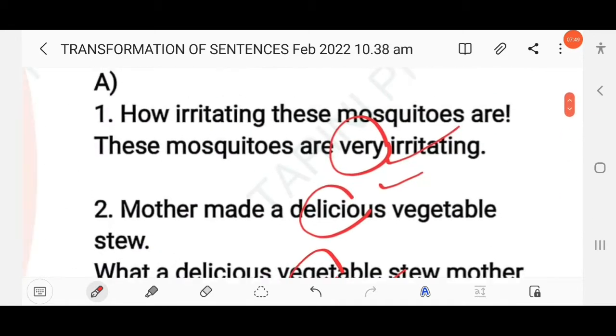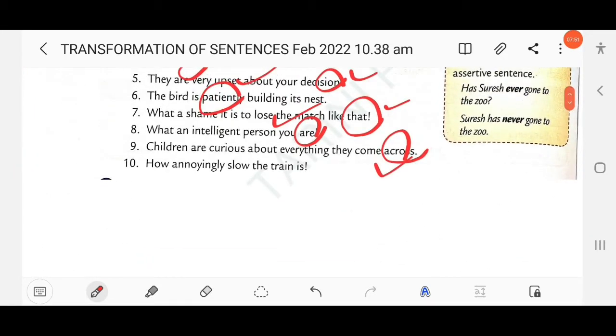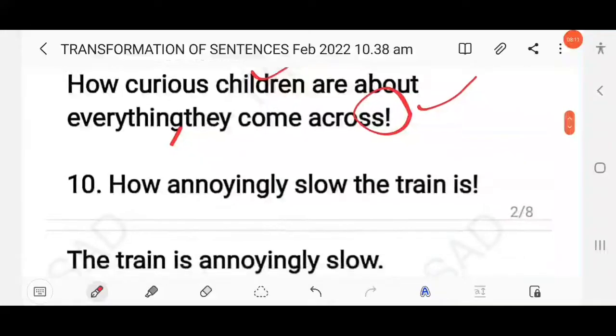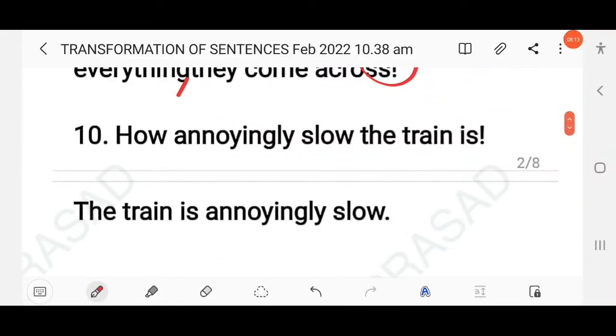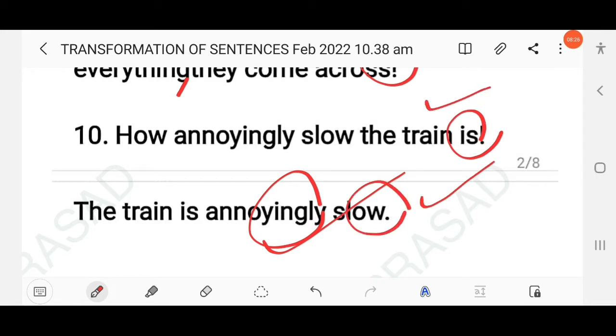Then next question here. How annoyingly slow the train is. Here an adverb is used. So here the answer: how annoyingly slow the train is. The train is annoyingly slow. So the sentence is written in exclamatory form and you have to change it into affirmative. The train is annoyingly slow.